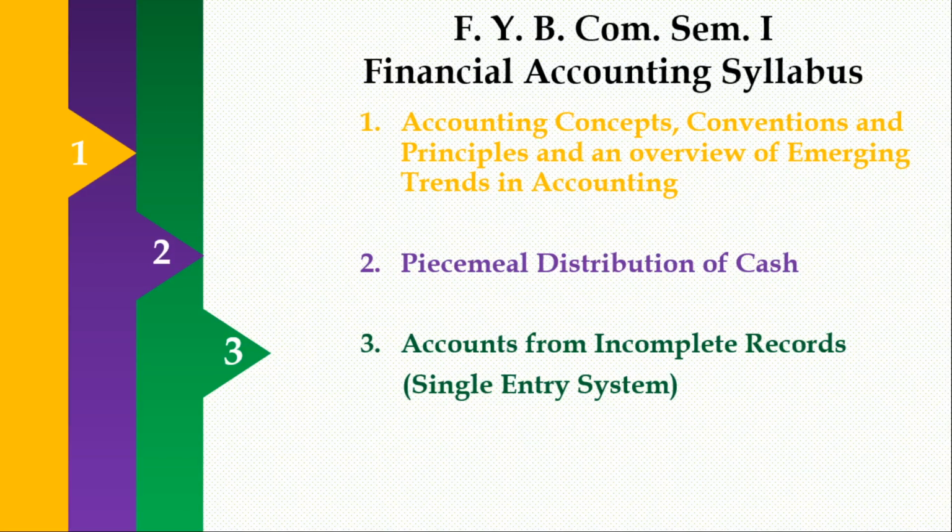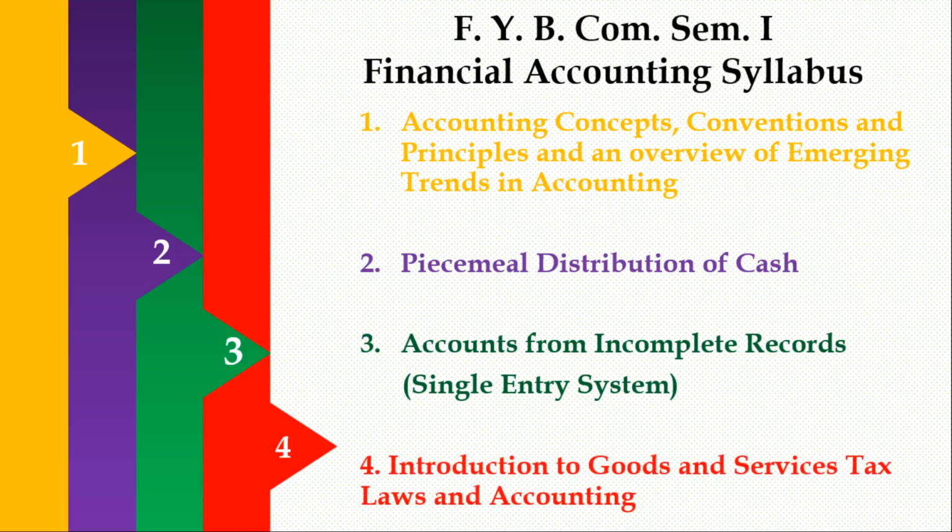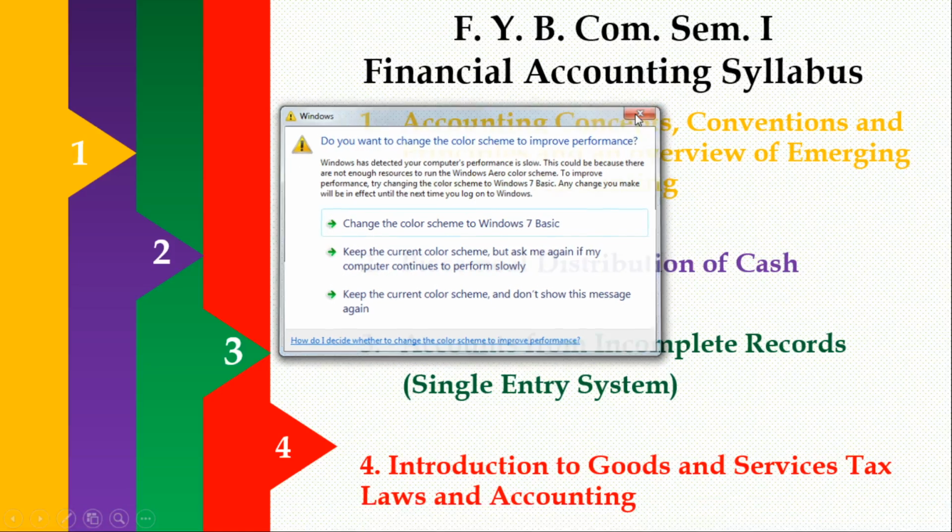The third chapter was accounts from incomplete record, which is popularly known as single entry system. And the fourth one is introduction to goods and services tax, laws and accounting. Here we are going to start the second chapter, which is known as piecemeal distribution of cash instead of accounting concept and convention. After completion of this chapter, we will start our first chapter, which is the theoretical chapter, and hence we are going to discuss it later on.